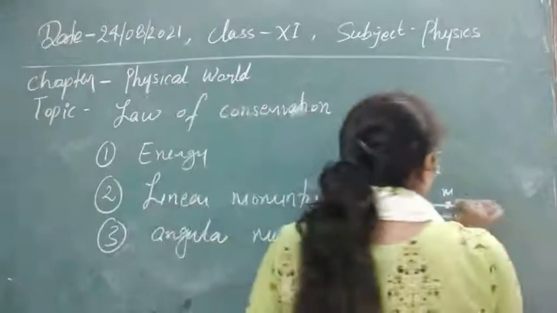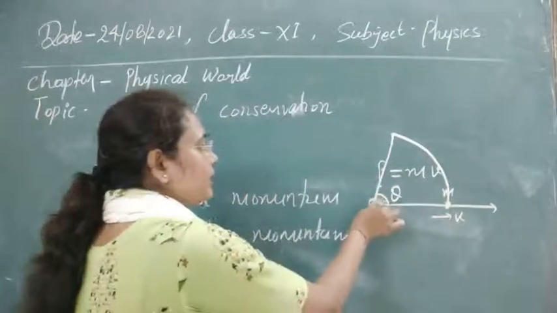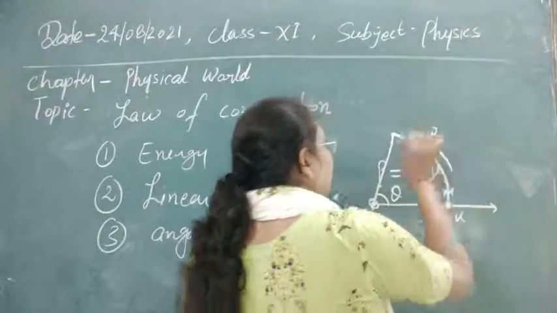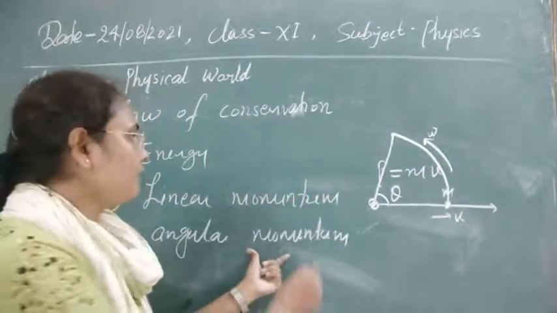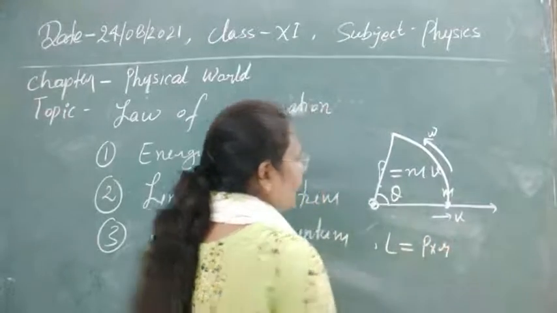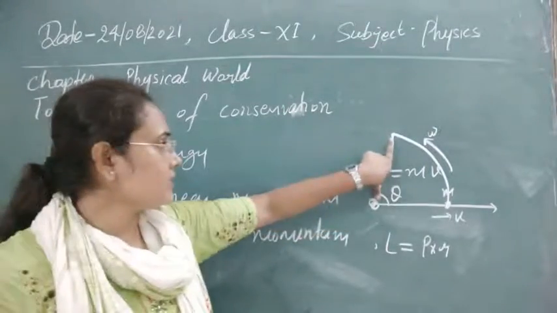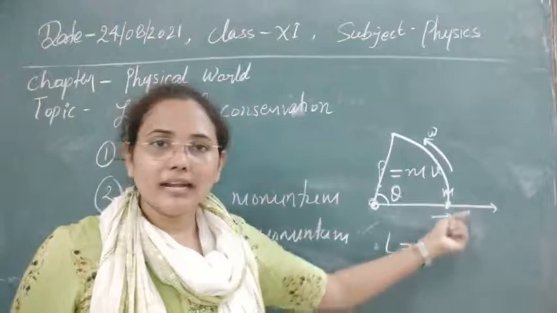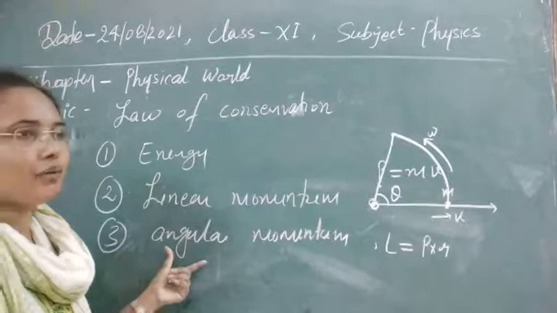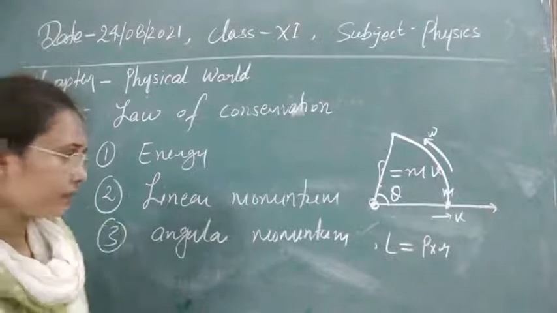If this particle starts to rotate, it makes some angle about this origin point. Then we measure the momentum in terms of angular momentum, which is L = P times R. R is the distance between the particle and this particular point, and P is the linear momentum of the particle. This is called the angular momentum of the particle, and it is always conserved, just like linear momentum, in the universe.